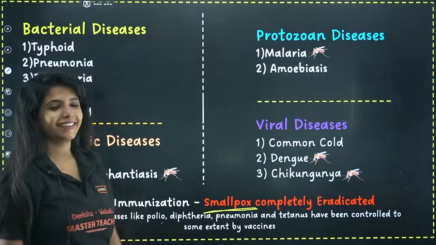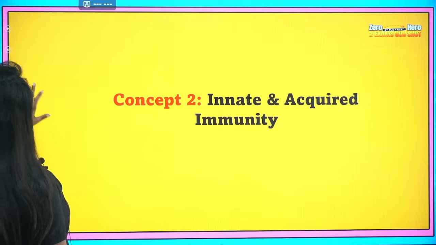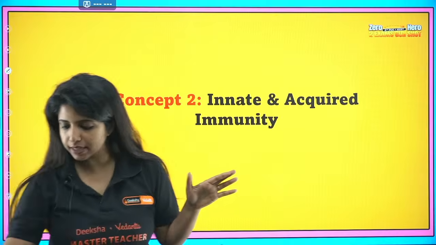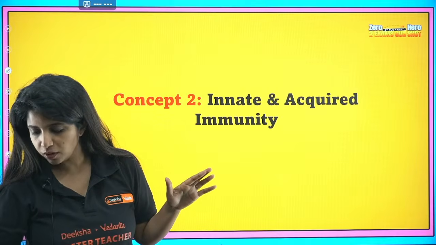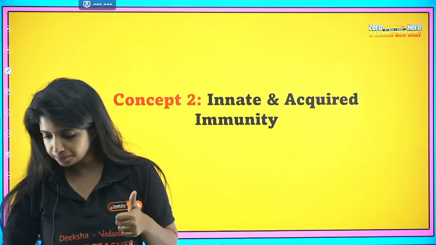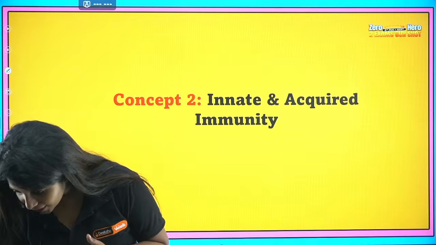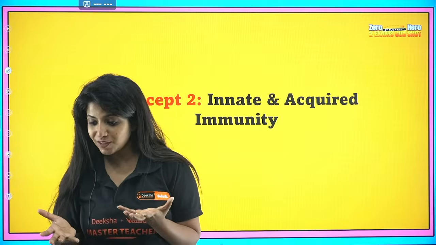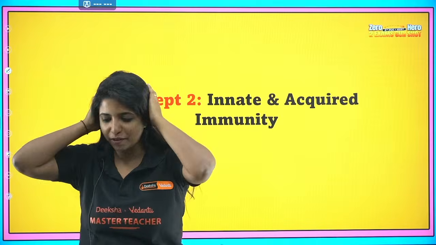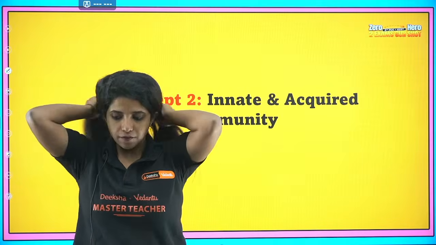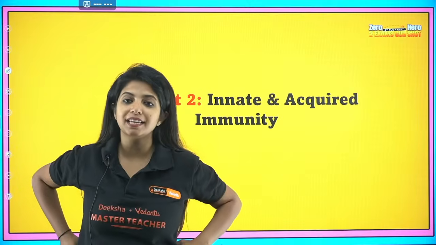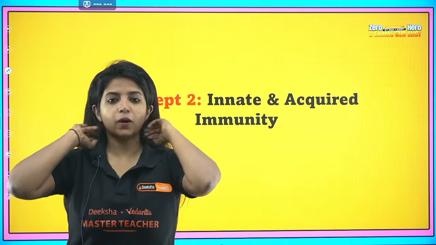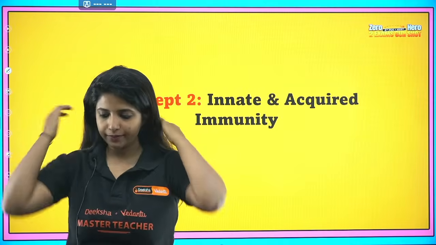Okay, let's go ahead then. Fine. So now we have concept number 2. Concept number 1 was infectious diseases. I hope it's super clear. Everyone who feels that it is clear to you and I can possibly go ahead, can you just give me a quick thumbs up? Yes, so children, first concept is clear. Can I go ahead to the second concept, that is innate and acquired immunity? If I can go ahead, just give me a quick thumbs up.